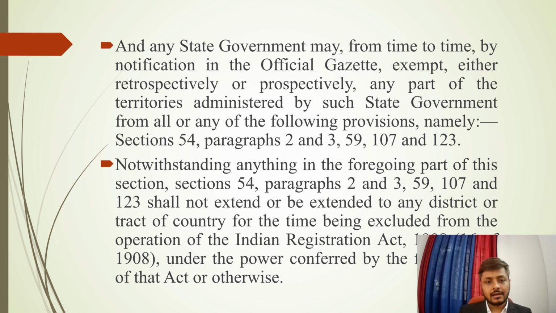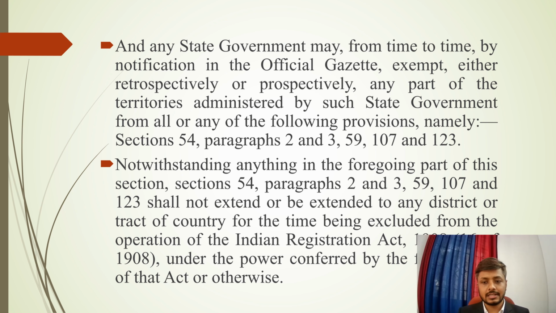This paragraph suggests that the state government has little flexibility with regard to the TPA. It can either extend it retrospectively or prospectively. It can extend it to a part of the territory or to the whole of the territory. Also, it can extend the TPA as a whole, or it can extend the TPA in parts.